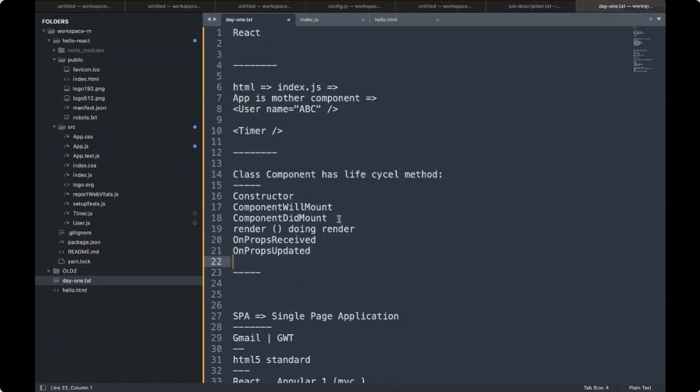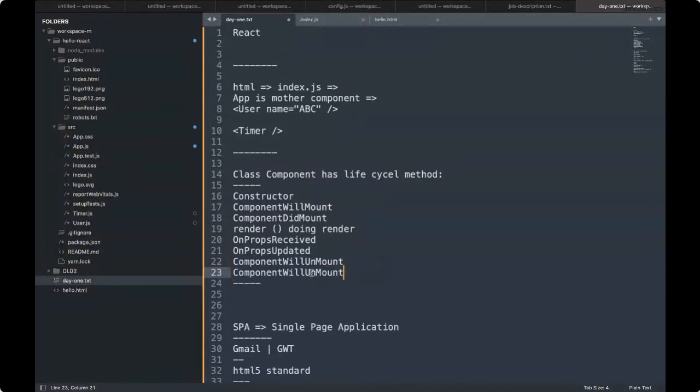Similarly, we have component will unmount, meaning the component is going to be removed. Similarly, we have component did unmount, meaning the component is actually removed. So this is the key here.